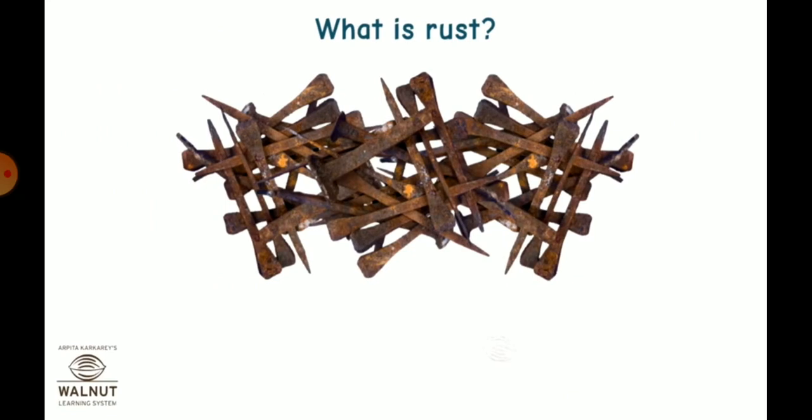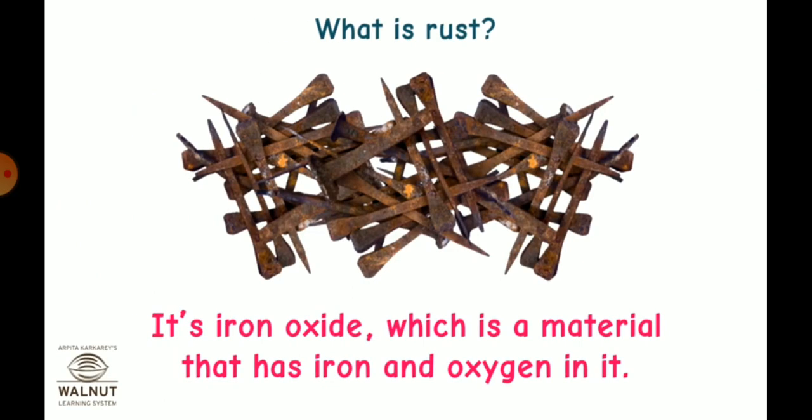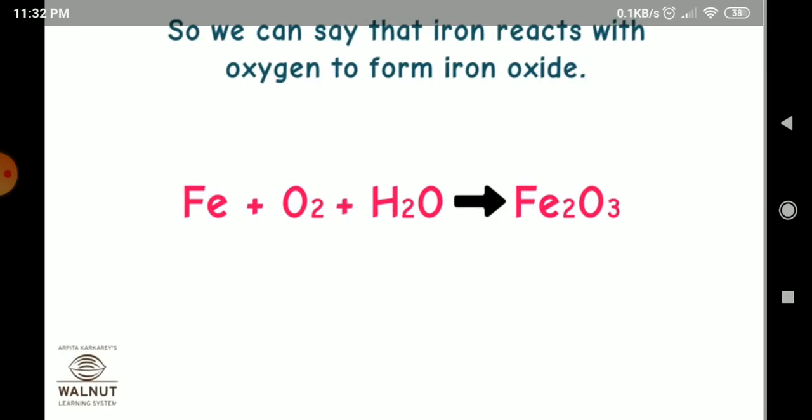What is rust? It's iron oxide, which is a material that has iron and oxygen in it. So we can say that iron reacts with oxygen to form iron oxide. Chemical reaction, Fe plus O2 plus H2O gives Fe2O3, rust.